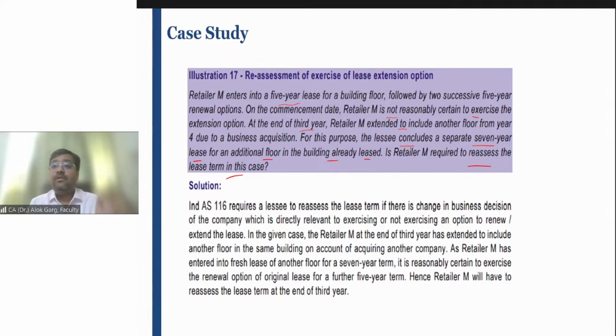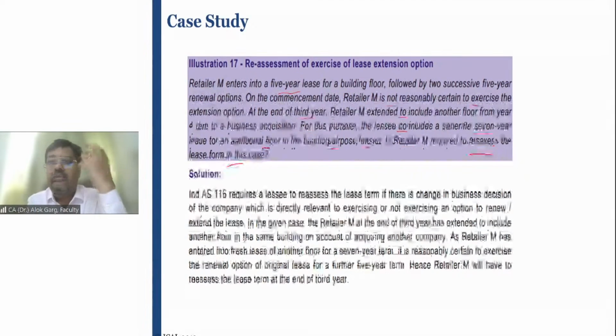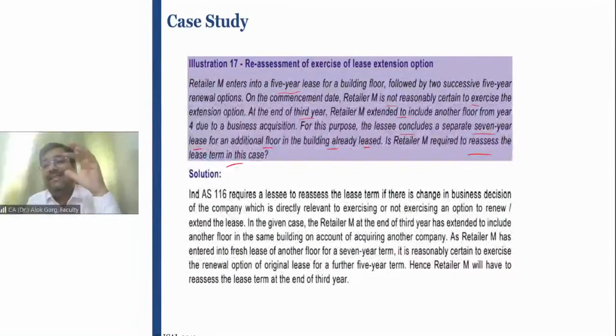Why? Because if the lessee, due to the extension of the business, is acquiring another floor in the same building as well, it means the lessee will continue with the existing floor as well, right? And for what period? At least the period for which the lessee has entered into a lease agreement for the new floor. So 3 years have gone and the lessee has entered for 7 years. It means for the remaining 7 years, the lessee will be in the existing floor as well.